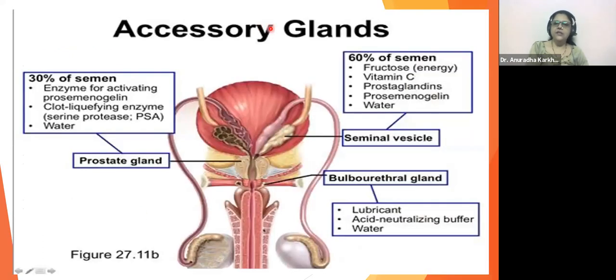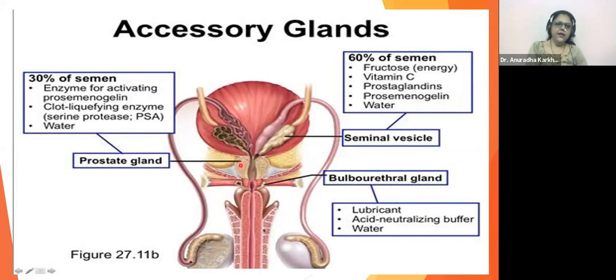Now here you can see the diagram very clearly. Here they are saying that this is going to be the seminal vesicle. 60% of the semen is going to be made up of seminal vesicle fluid, containing fructose for energy, vitamin C, that is citric acid, that we have already seen, prostaglandin, proseminogelin, that is going to be your fibrinogen, and water. Proseminogelin is fibrinogen. Okay?